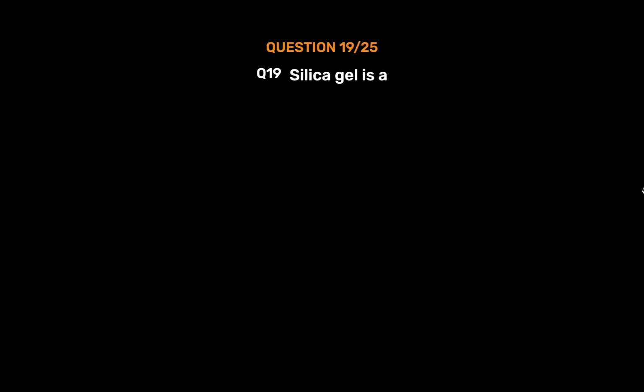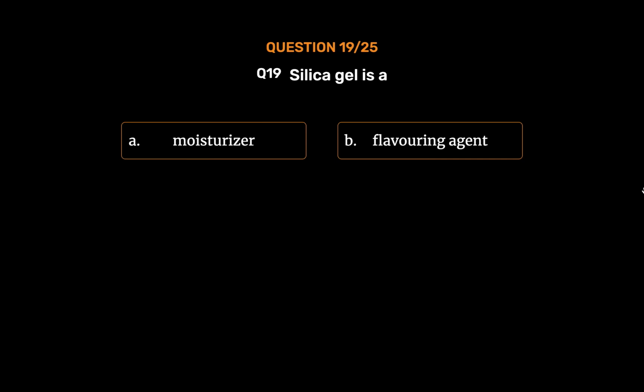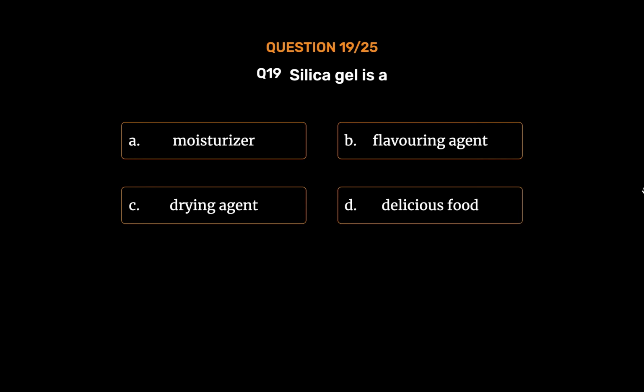Question number 19. Silica gel is a Option A. Moisturizer. Option B. Flavoring agent. Option C. Drying agent. Option D. Delicious food. The correct answer is Option C.